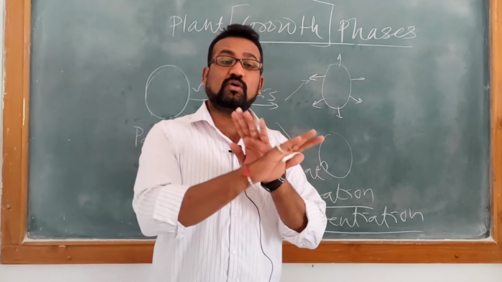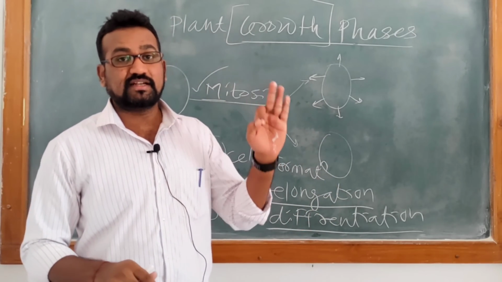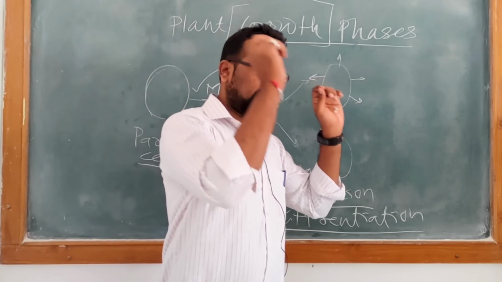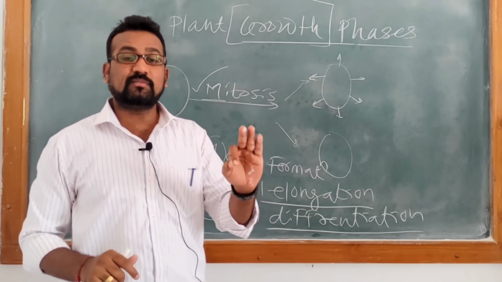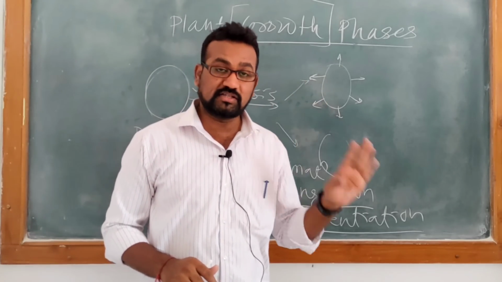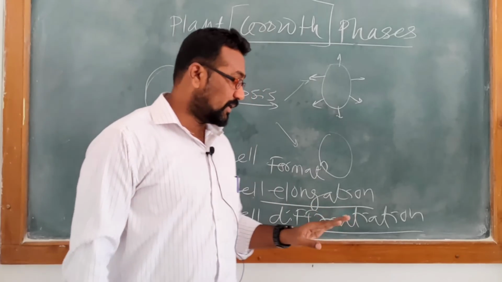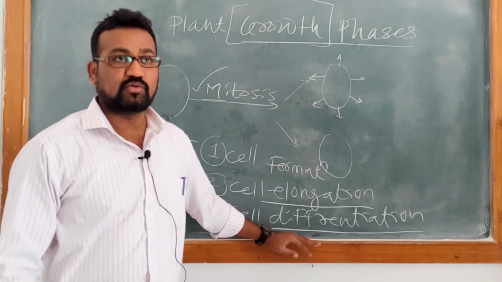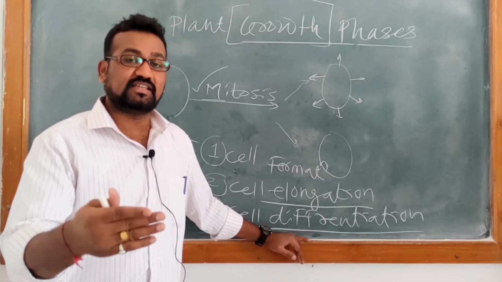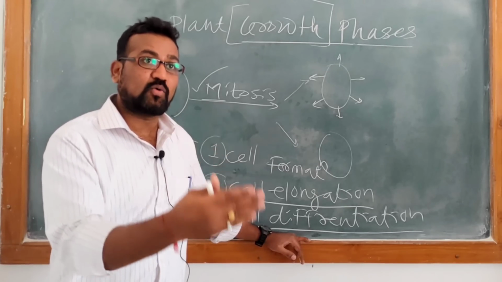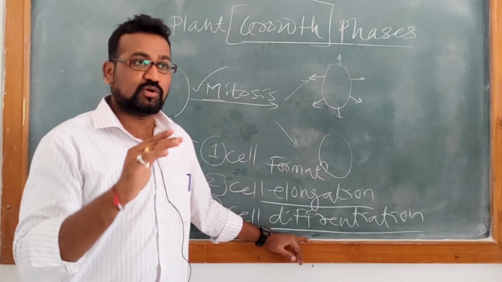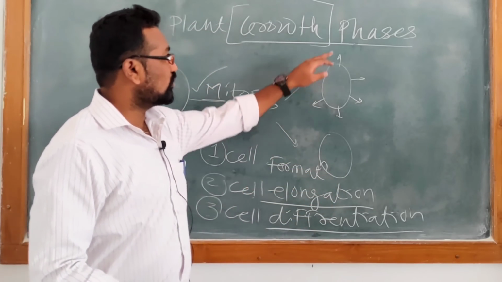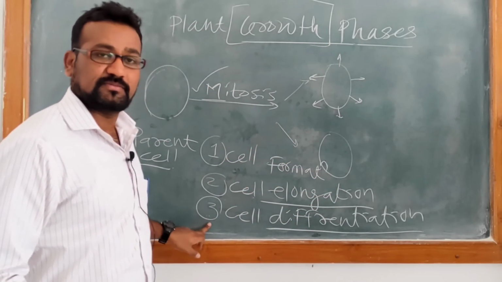Because cell location is not going to change. The cell which is present in a leaf is not going to migrate inside the root. It is located at that place. Depending upon the place, that cell is going to perform that function. Okay, so the function is defined in the form of differentiation. So you can say cell differentiation is the process where a cell acquires its function, because not only are cells produced, they also perform various functions. So the growth phase includes these three phases.